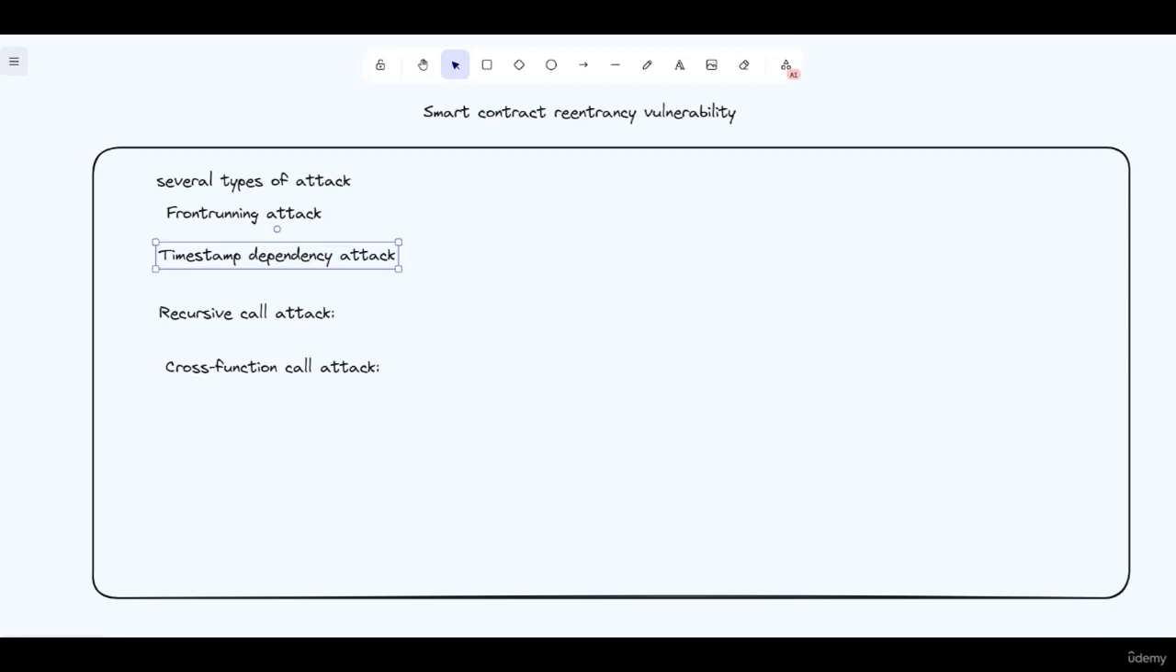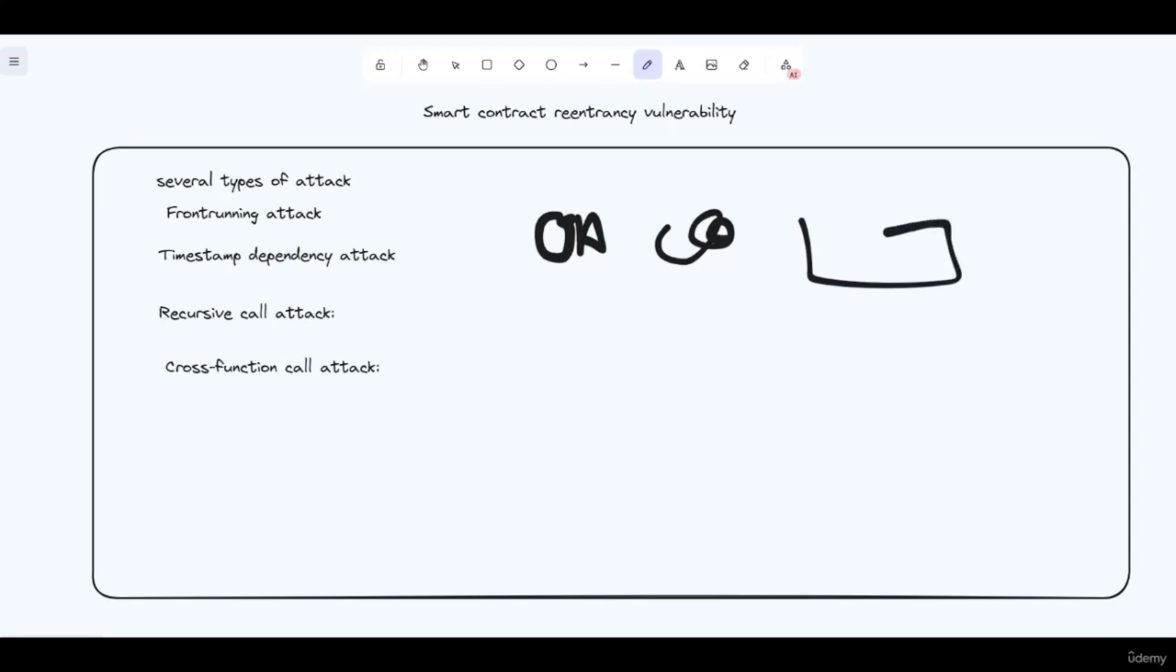Now we have the second, which is timestamp dependency. It is an attack where an attacker manipulates the timestamp to cause the vulnerable contract to execute in a way that is favorable to the attacker.